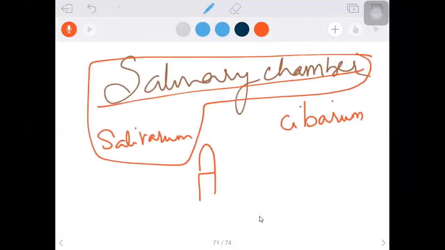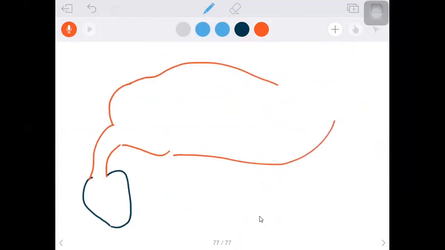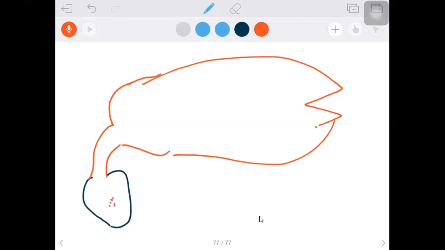Let me show that to you. This is the head of the cockroach. Head opens into the neck, the cervicum. Then thorax, then abdomen, the hypothetical diagram we are drawing. In the head region, the mouth parts are present. There we discussed the salivary chamber and non-salivary chamber yesterday. Now we have started from here.